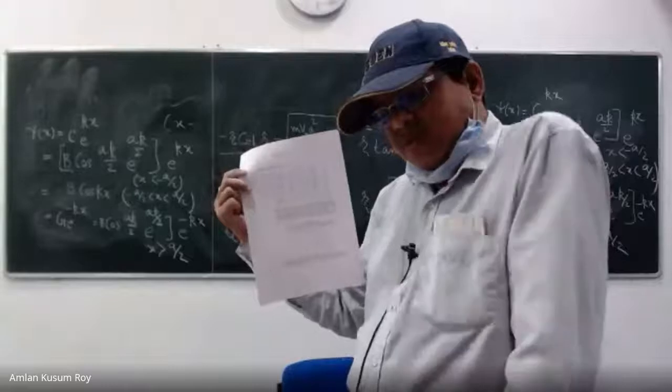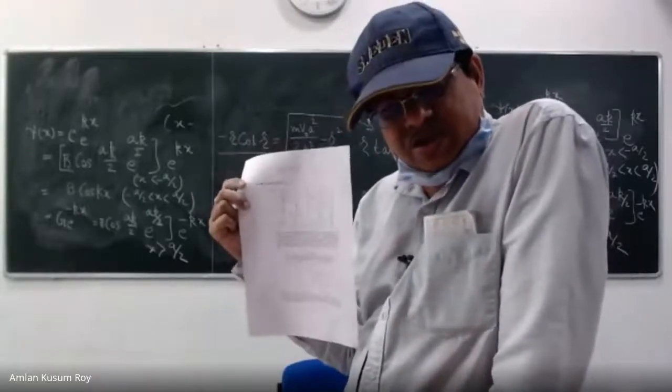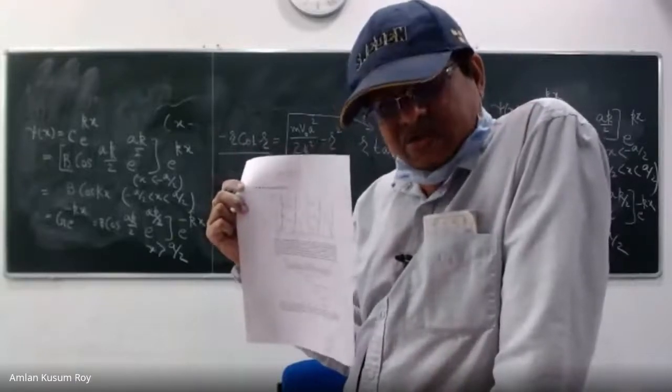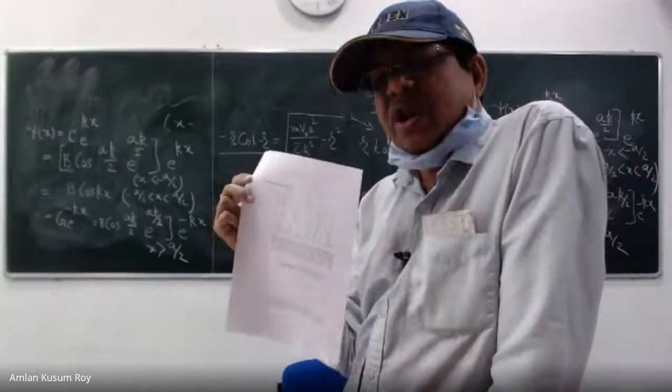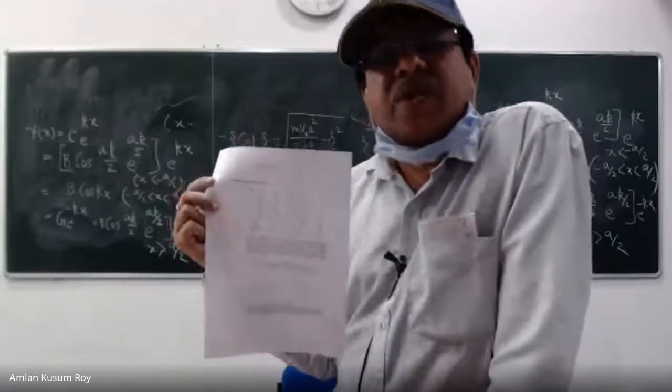Mind you, for the infinite box problem, you said n square h square over 8m a square, and you did not tell where is the last value of n. Did you write where is the last value of n? You did not write, right? You did not even ask, because there is no limit on n.